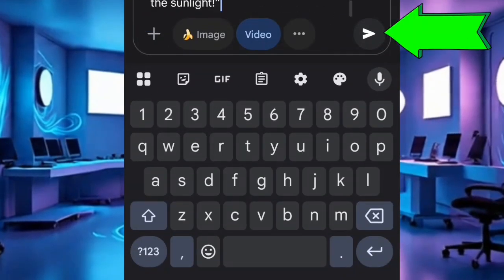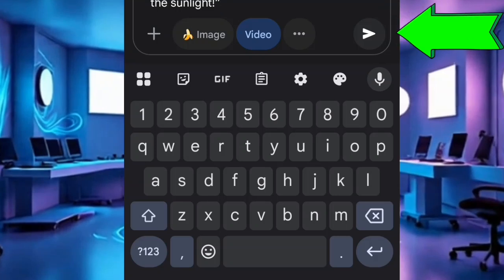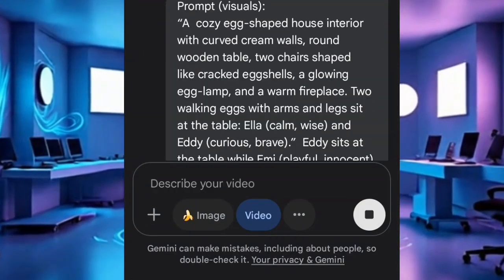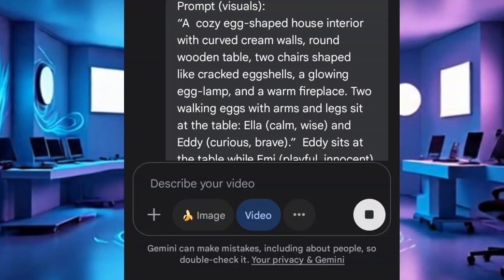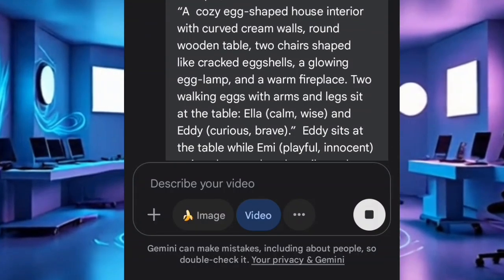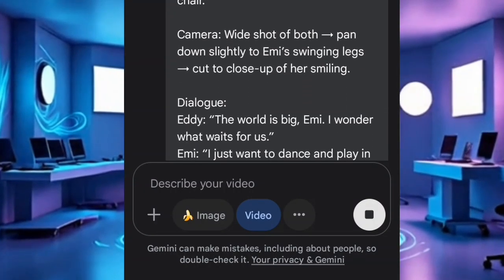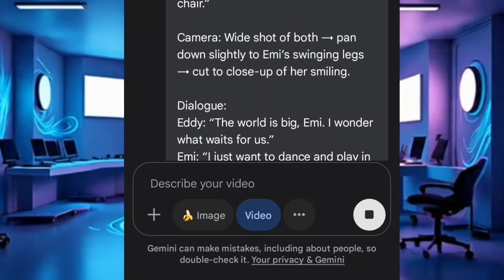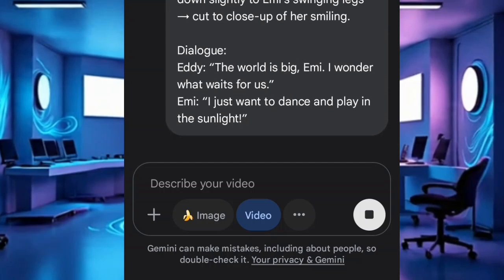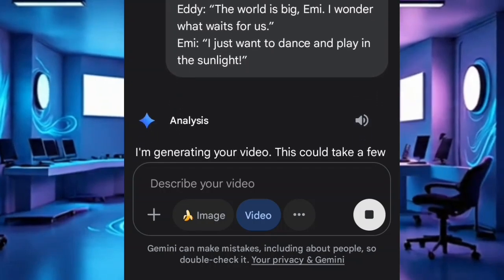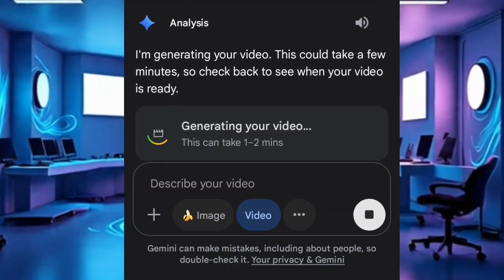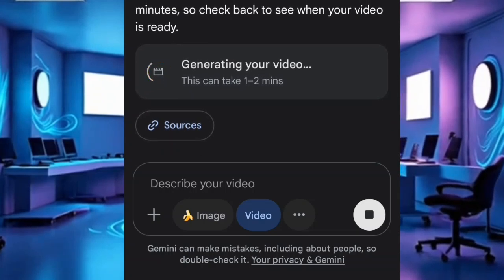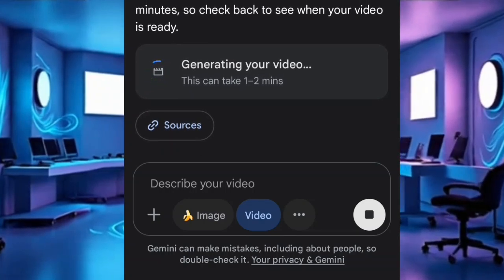Then after you have pasted it, you touch on this arrow here to send it. Once you hit this arrow, it means that you are about to generate. When you hit it, it will come up this way, showing you your prompts and everything that you added inside the generation session. Now it will come up here and tell us how many minutes we have to wait for the generation to take place. Over here you can see that it's telling us our generation will take only 1 minute to 2 minutes.